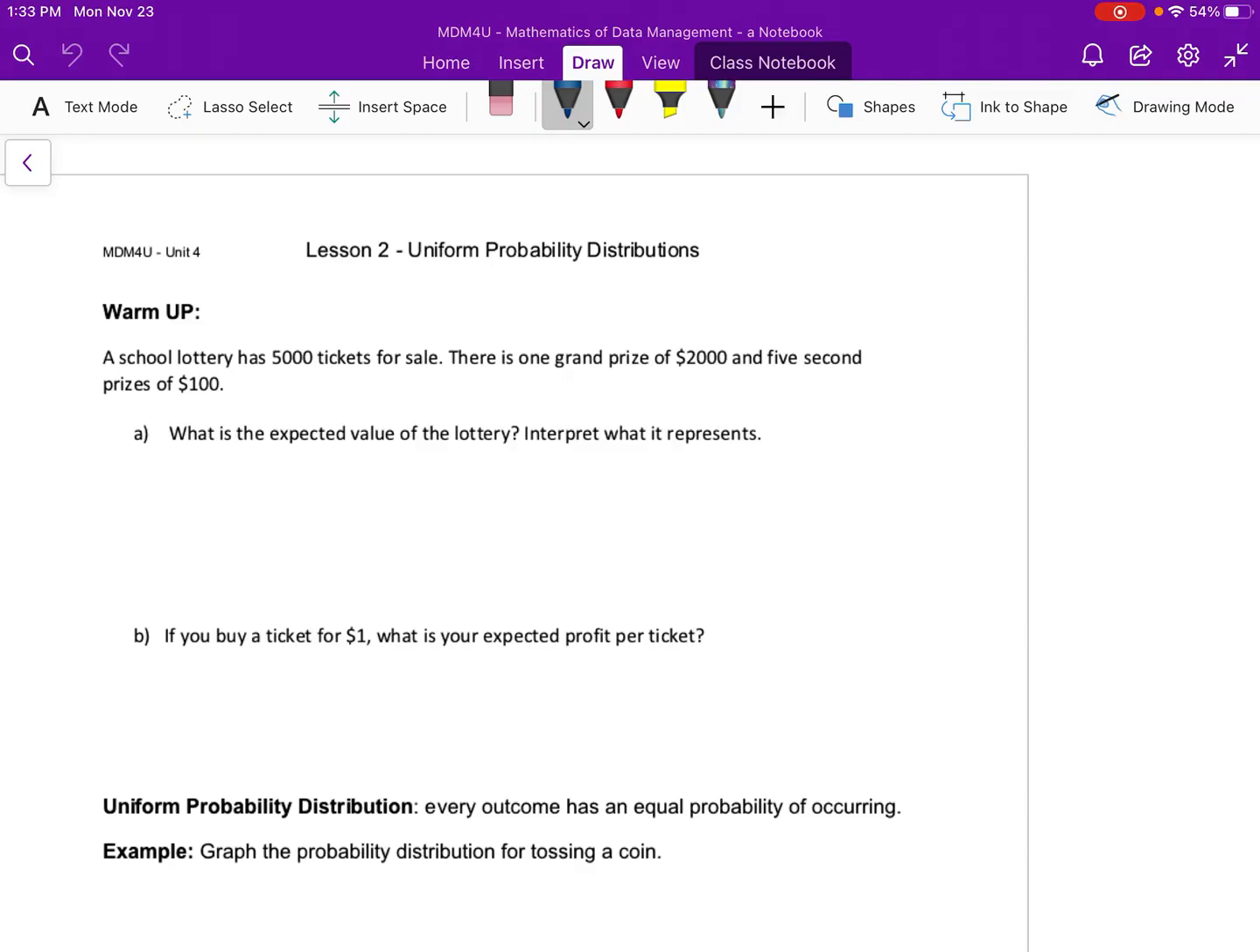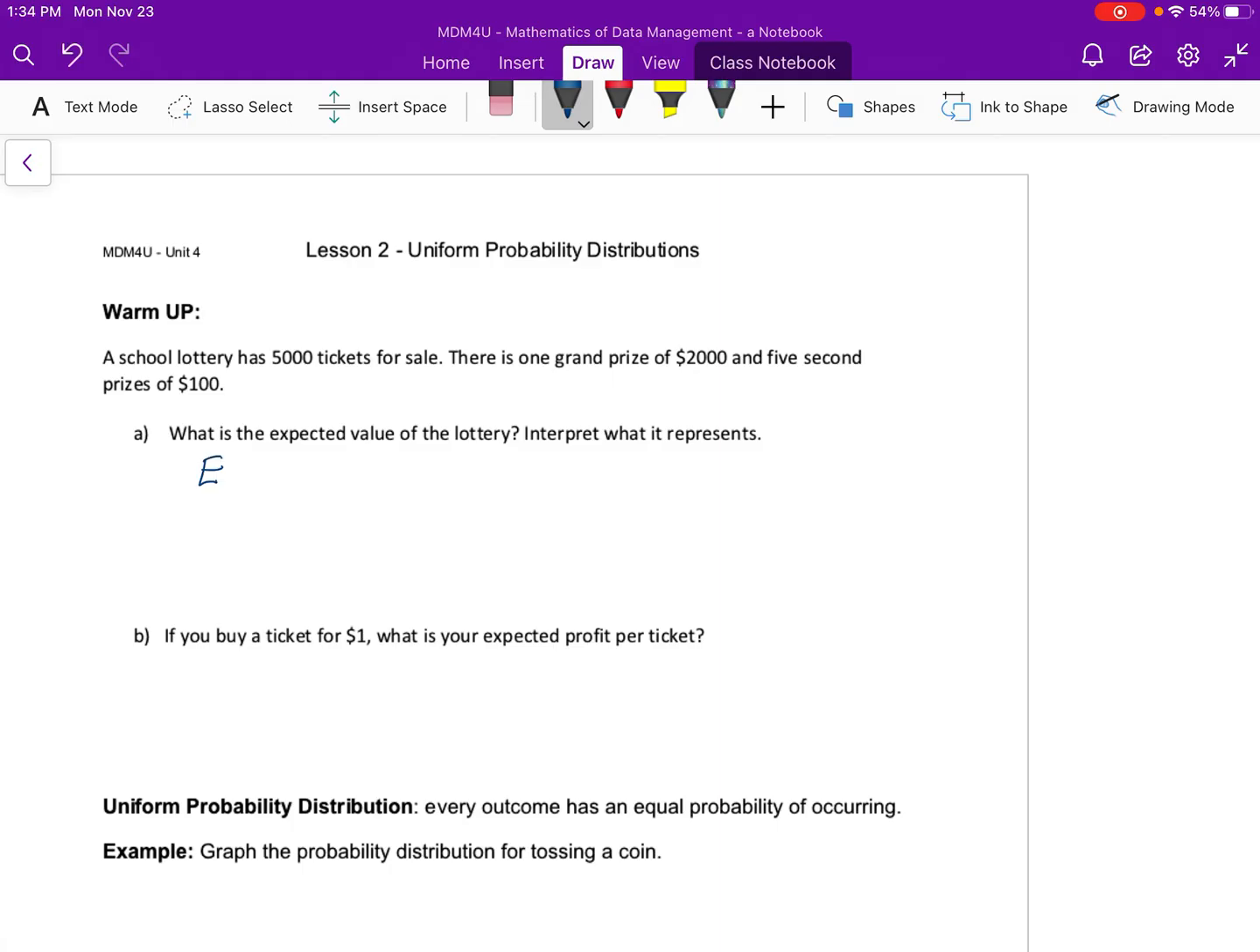This one says the school lottery has 5,000 tickets for sale. There's one grand prize of $2,000, and then 5 second prizes of $100. It says, what's the expected value of the lottery? So they're talking about the values. Basically, how much is going to come out per ticket on average?